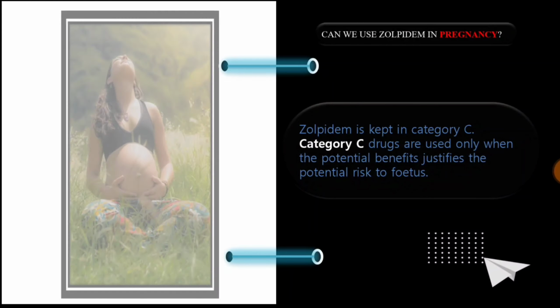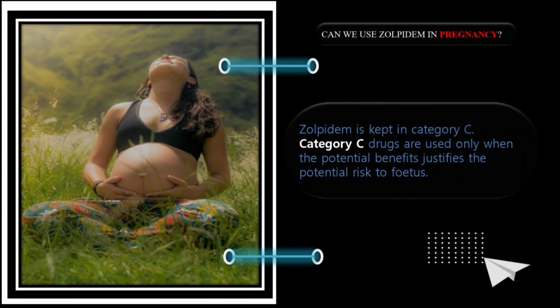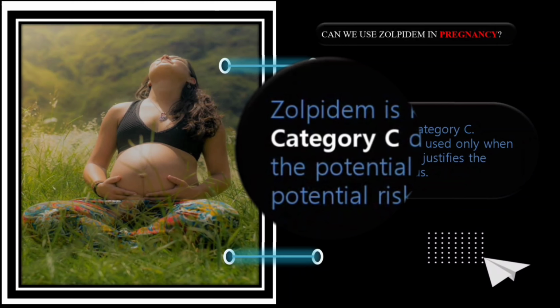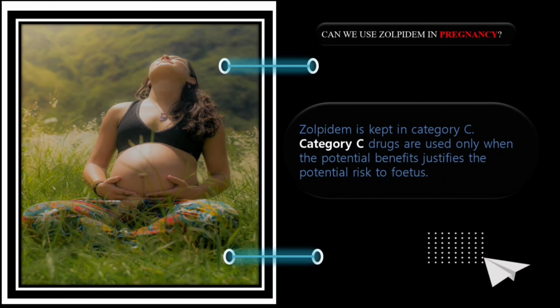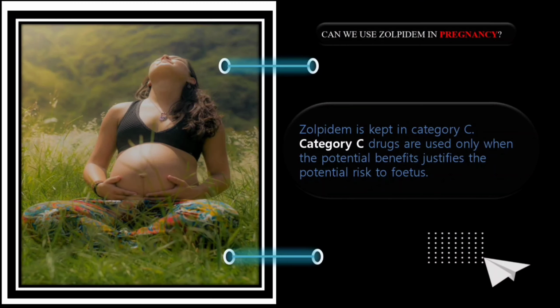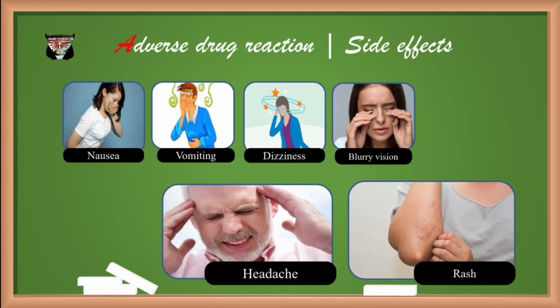Can we use zolpidem in pregnancy? Zolpidem is kept in category C, and the category C drugs are those which are used only when the potential benefit justifies the potential risk to the fetus. If possible, avoid it.